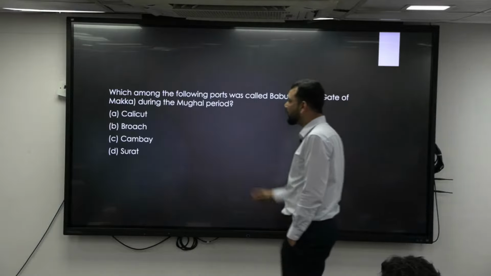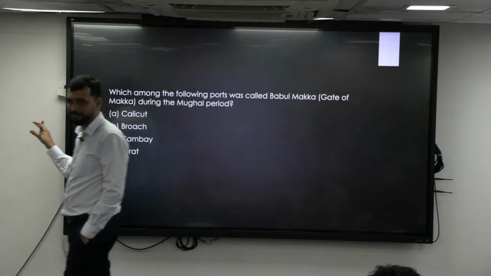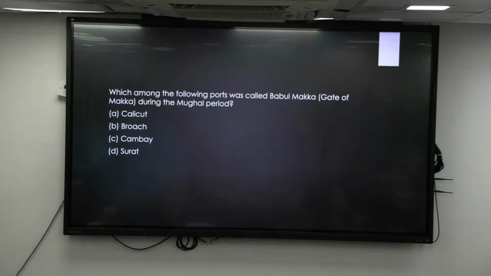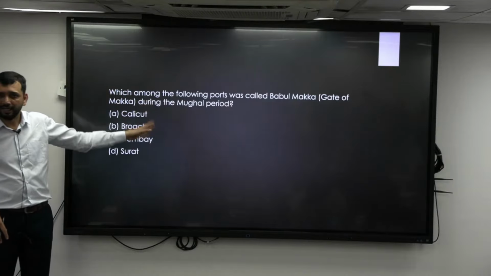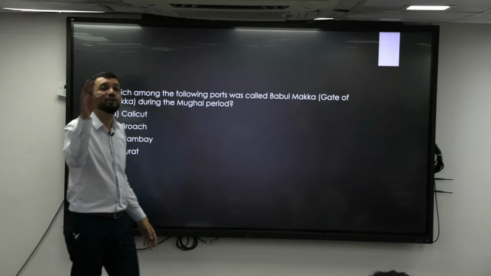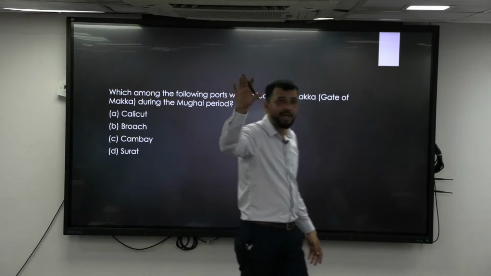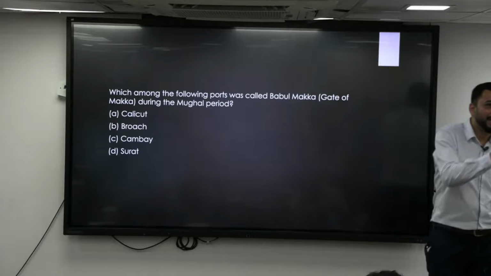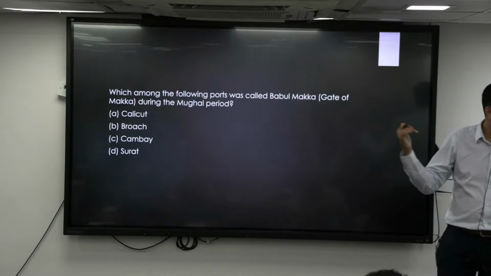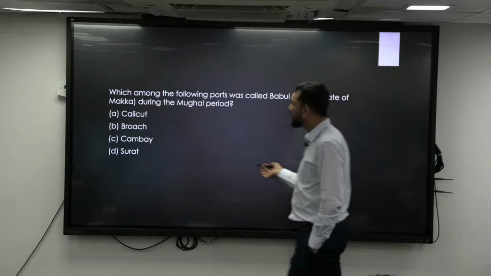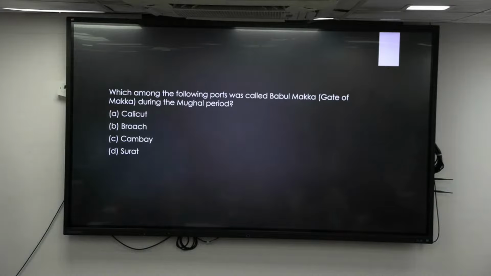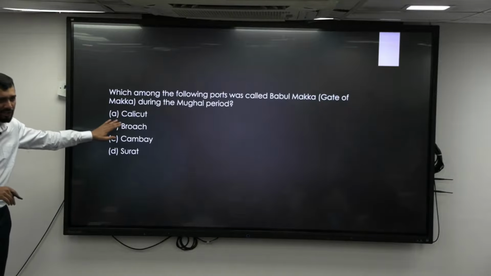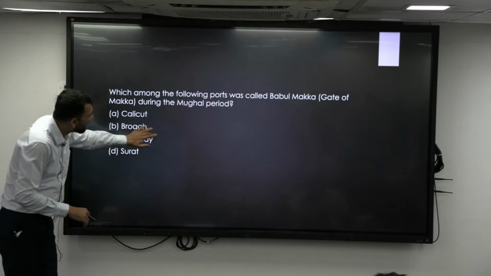So Calicut was under the Zamorin ruler, right? Where the Portuguese initially came and the Zamorin ruler was there. And Broach was a port in ancient India, but they had already declined by that point. Broach, Sopara, Tamralipti, Arikamedu, all we have studied during the very ancient period. So that was declined in its importance. Then Cambay is also there, known for textile trade but not for Mecca. Right. So this is basically something you should be knowing about, and that is the basic thing again.